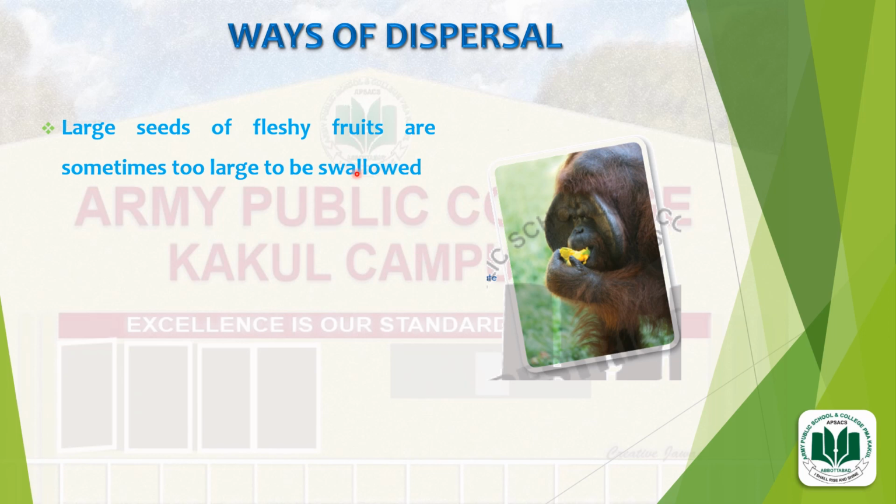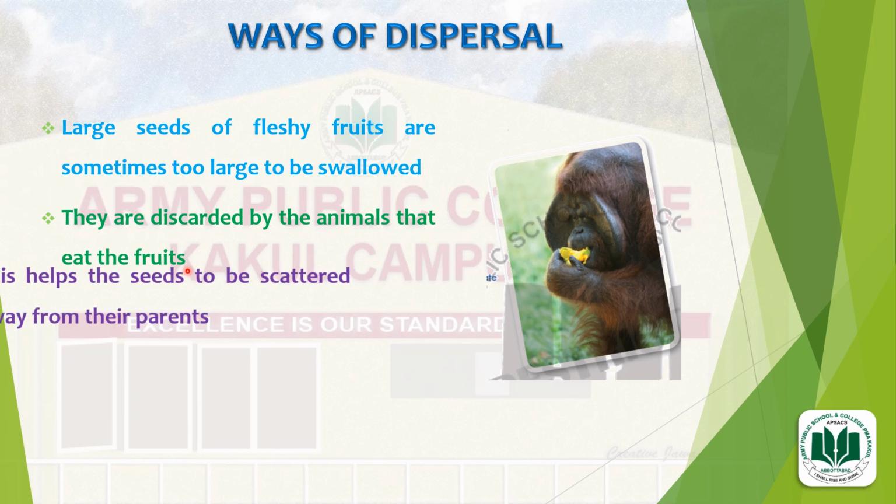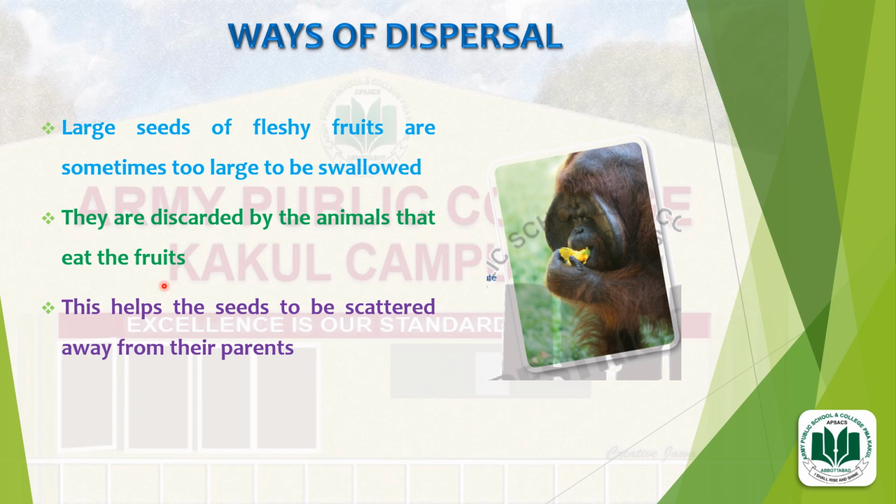Large seeds of fleshy fruits are sometimes too large to be swallowed. It means that large seeds that cannot be swallowed are discarded by the animals that eat the fruits. As you know, we eat some fruits, for example, mango and plum. Their seeds are too large to be swallowed, so we discard them here and there. This helps the seeds to be scattered away from their parents, and in this way the seeds can be dispersed away from the parent plant.